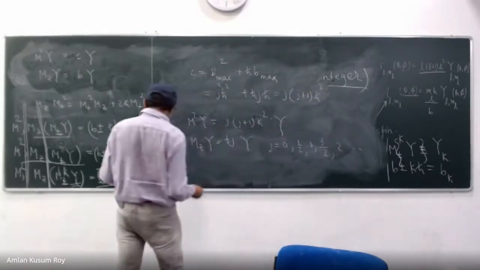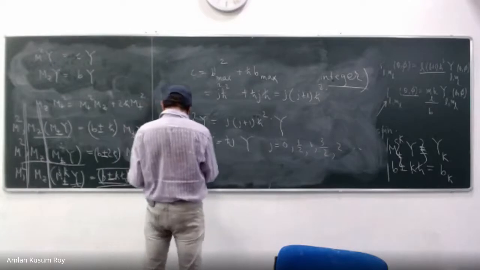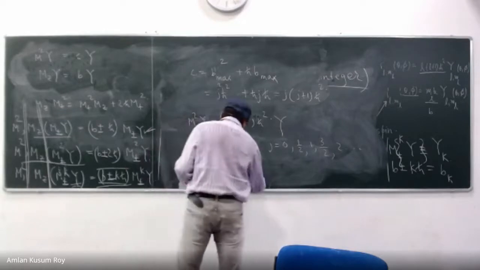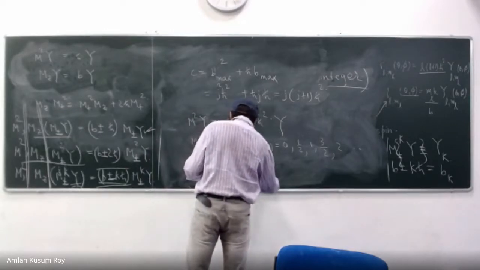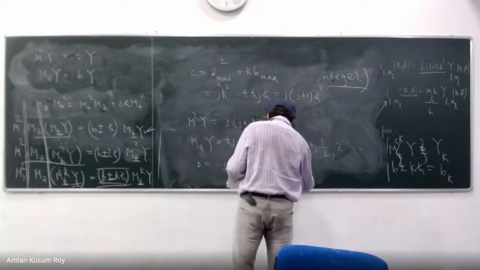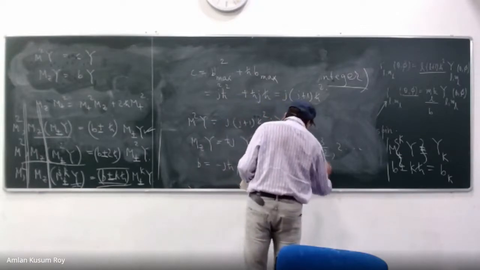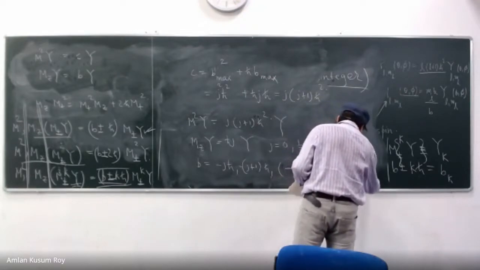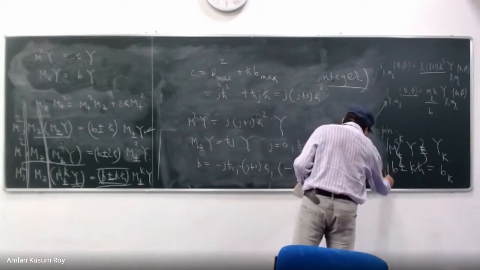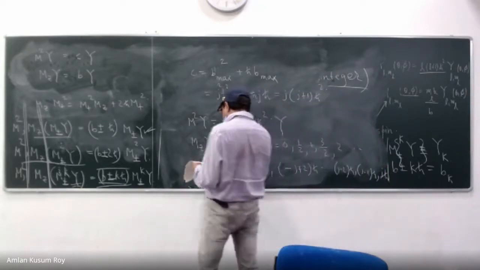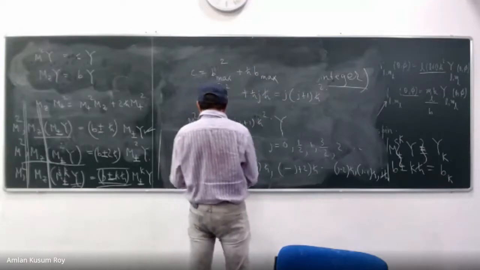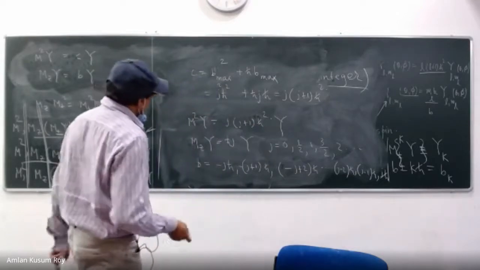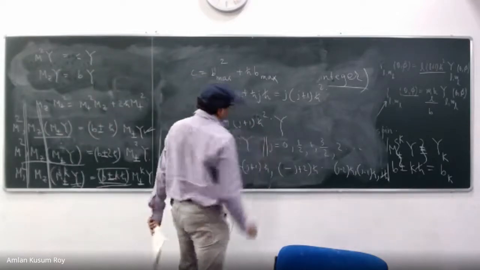And then one more thing before I write. I can see that my B was actually minus j h cross, minus j plus 1 h cross, minus j plus 2 h cross, etc., up to j minus 2 h cross, j minus 1 h cross, and j h cross. So you can see that minus j h cross to plus j h cross. Okay, and this is the whole picture.